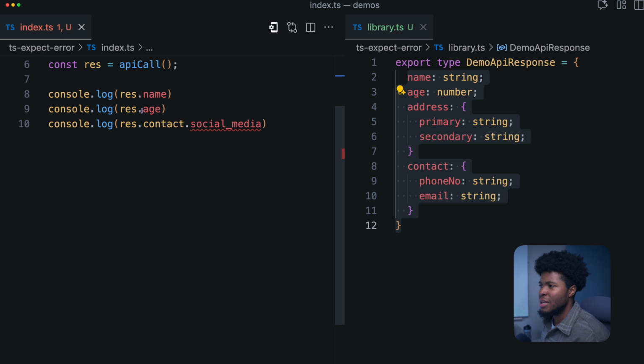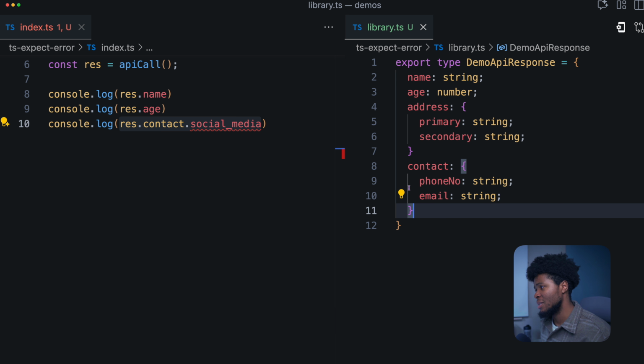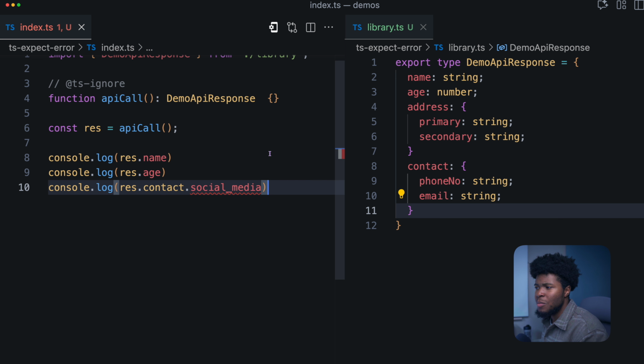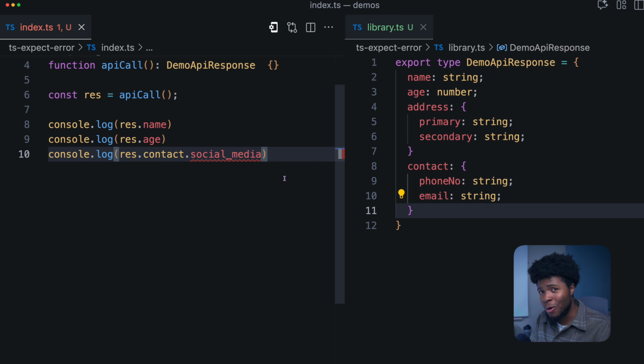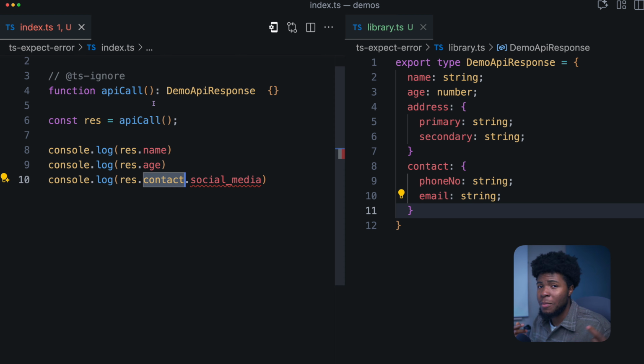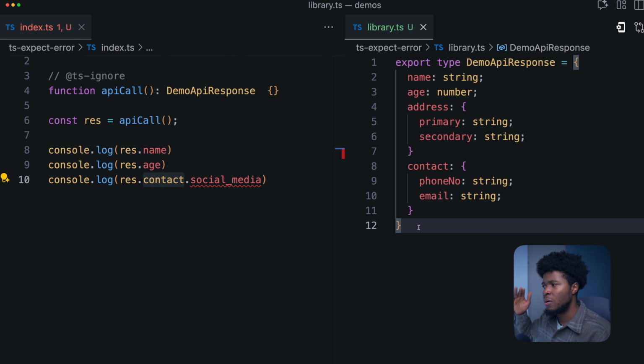Here we try to access the name and age, which is fine. We have the name and age here, but now we're trying to access the social media property on the contact. But obviously that does not exist here. We only have phone number and email. But it's very possible that I know for sure that social media is a property that would be on the contact object on the response of the API call. Maybe I was the one who changed the backend or the API, or maybe I know somebody who actually changed those things. There is that assurance that this will exist from the backend, but then the library is not updated yet for whatever reason, but there is a plan to update that library.